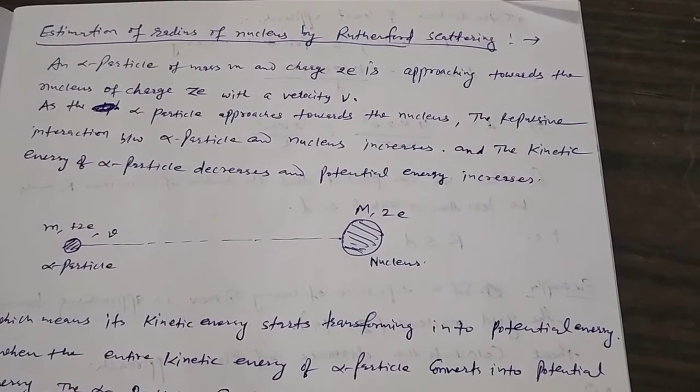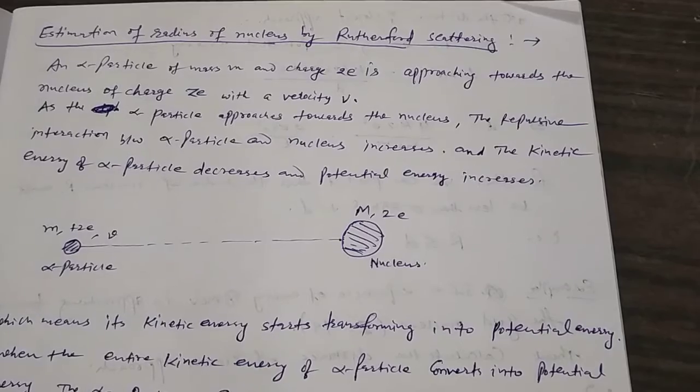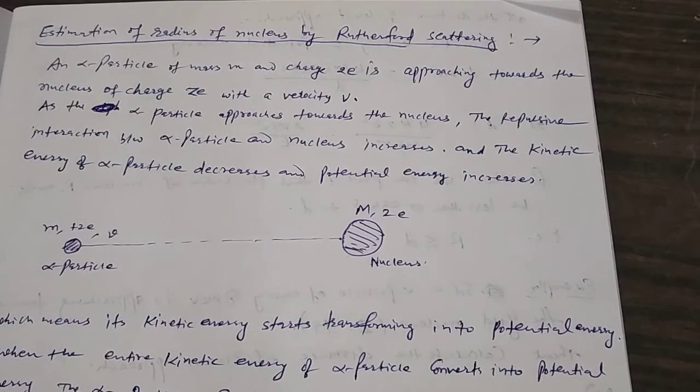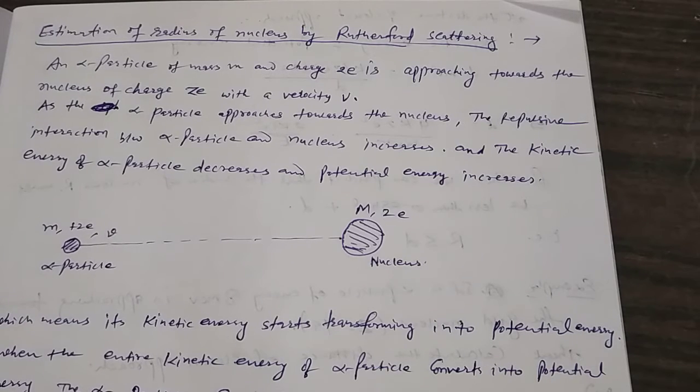At this distance, the kinetic energy of the alpha particle is wholly transformed into its potential energy, and at this distance the alpha particle returns back through its initial path but in the opposite direction. Meaning, at this distance the alpha particle deviates by a scattering angle of 180 degrees.